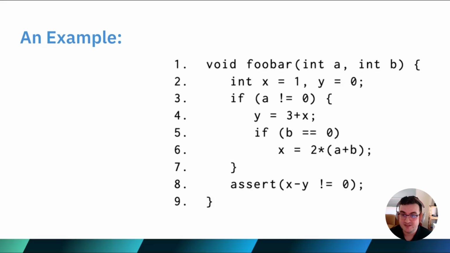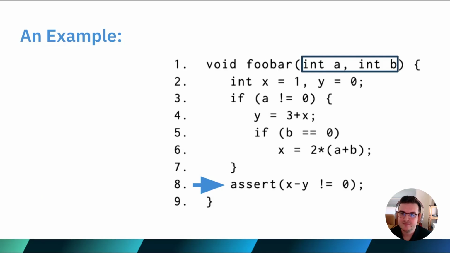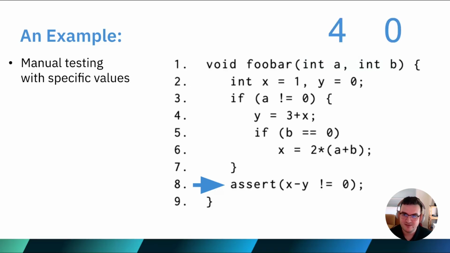It's a relatively simple function that takes two integers as input, and depending on their values, makes some changes to locally declared variables x and y, before finally checking that x minus y does not equal 0 on line 8. So while this program may seem pretty simple, it's still annoyingly difficult to properly test. So let's say we want to ensure that no input values that this program ever gets passed will cause this assert statement to fail. One approach could be that we would write test cases or run the program repeatedly with specific input values for A and B and observe how it affects the values of x and y.